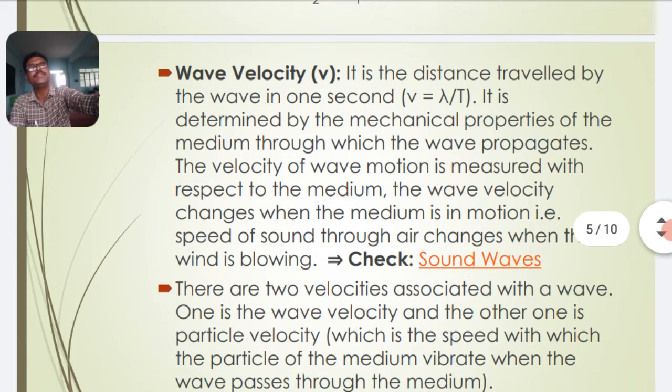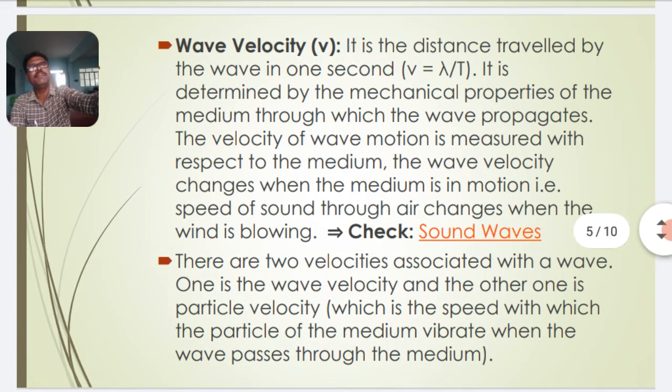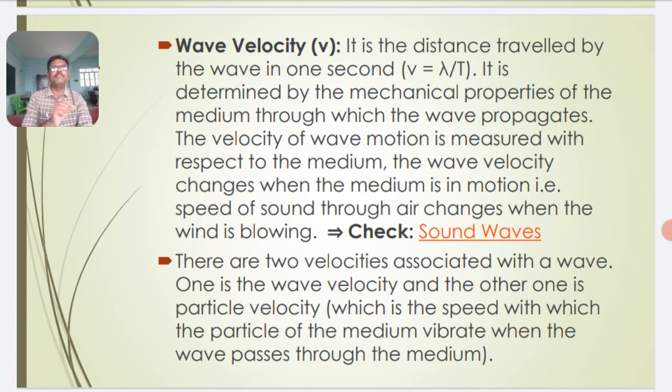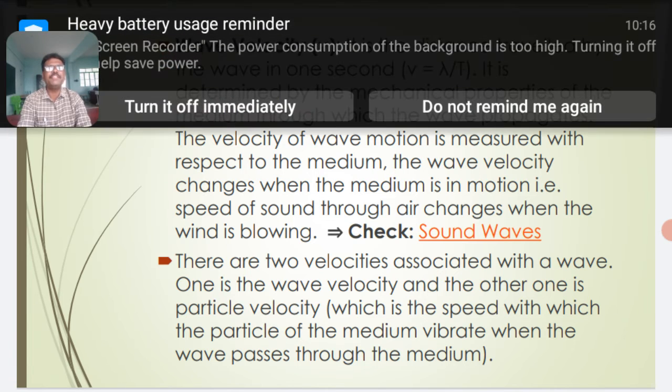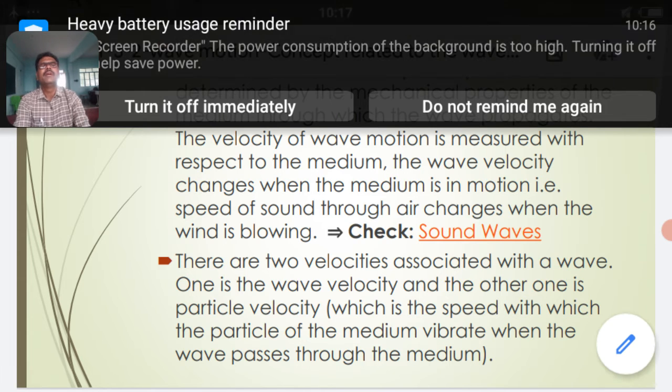Wave velocity. It is the distance traveled by the wave in 1 second, so called wave velocity. And we know the relation between velocity, wavelength and period: v is equal to lambda by T, or v is equal to f lambda.